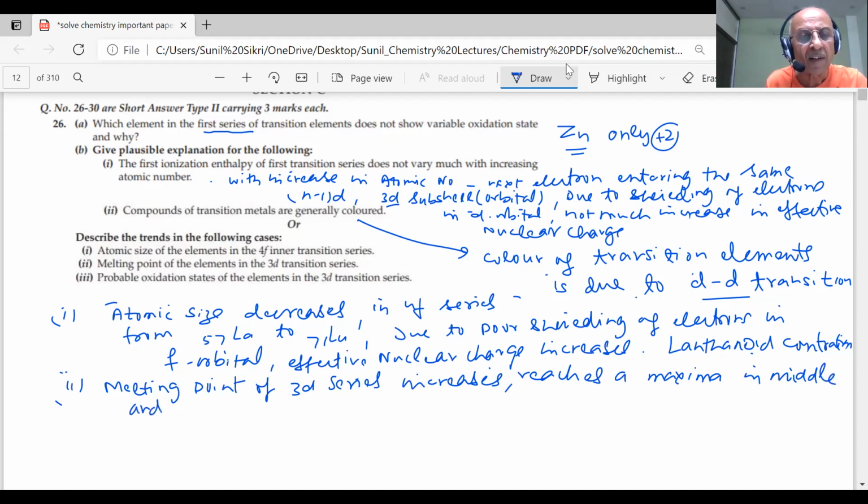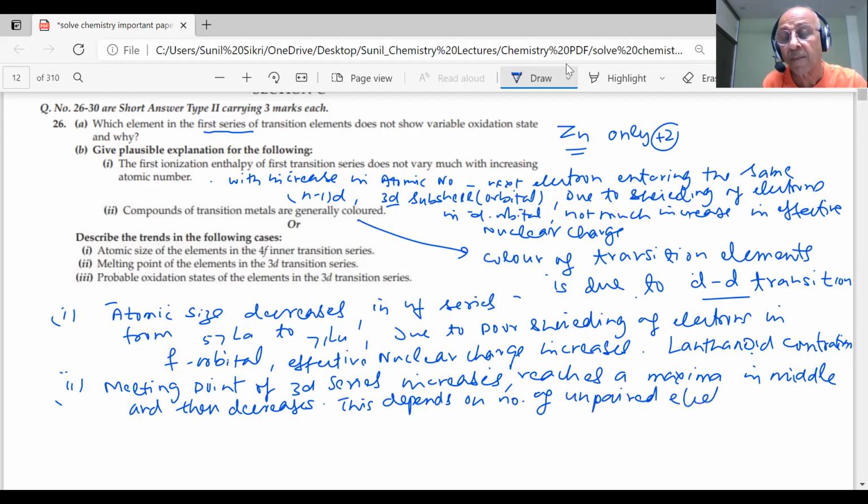and then decreases. Why? This depends on the number of unpaired electrons, students. The more the number of unpaired electrons, the stronger is the bonding. So more unpaired electrons will give more bonding. Therefore, the melting point will increase and reach a maximum in the middle. Then it decreases, students. After manganese, you will see the pairing will start and the strength of the metallic bond will decrease.